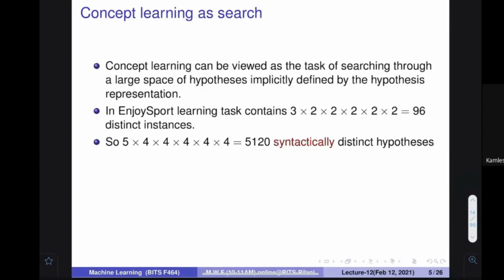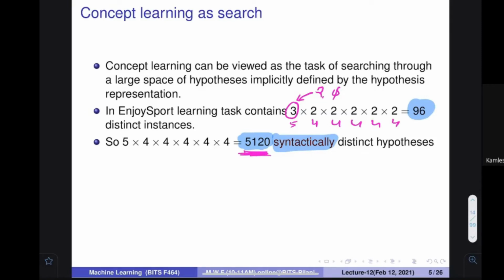However, you know that if you want to make a hypothesis at this place, either you can put a value, and 3 values are possible, or you put a question mark, or you put phi. So you have 3 choices. So how many syntactically distinct hypotheses can you form? Here you can put 5 values. Here you can put 4 values, 4 values, 4 values, 4 values, 4 values. So you can see that in your hypothesis space, 5,120 hypotheses are possible. Can you see this? Examples are 96, but the hypothesis space can have this many functions. You see what a large number it is. Make sense?